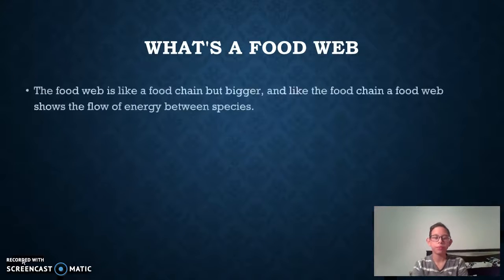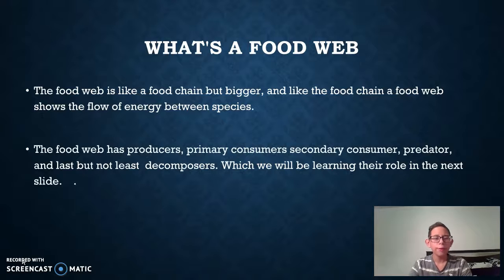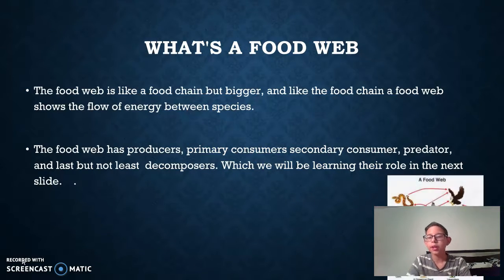What's a food web? The food web is like a food chain, but bigger. Unlike the food chain, a food web shows the flow of energy between species. The food web has producers, primary consumers, secondary consumers, predators, and last but not least, decomposers, which we will be learning about in the next slide. Over here in the right corner is a picture of a food web to show you how it looks.